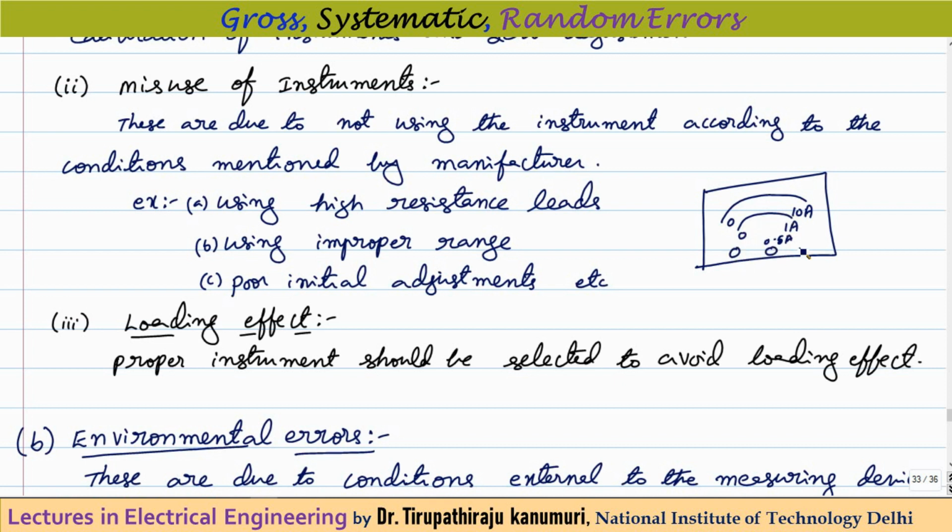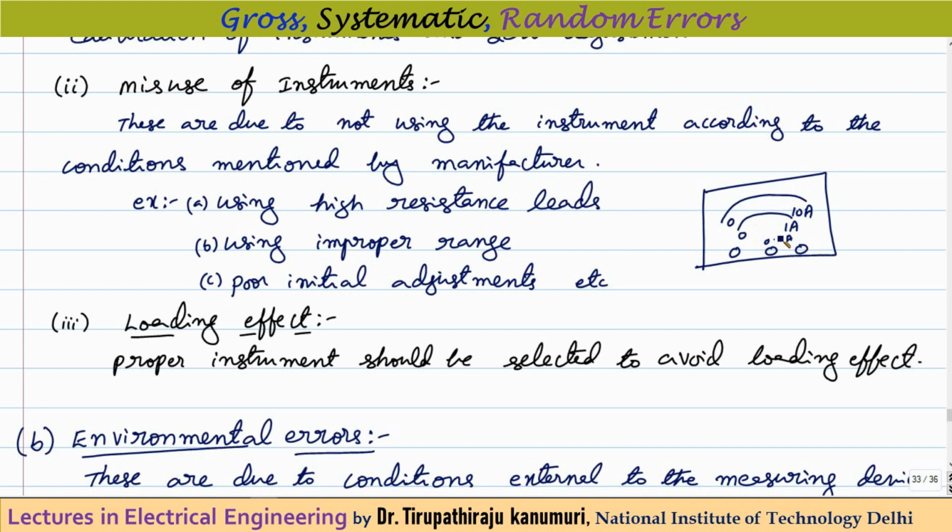Accordingly, these tappings will be provided, and we have to connect to the correct tapping. Let us assume by mistake the operator has connected to the first one, that means the 10 amperes range. In the 10 amperes range, we cannot measure 0.5 amperes properly. I have already discussed this in our previous lectures. Always the instrument should be selected such that whatever reading we want to make should be in the top 1/3 of the scale, or at least it should not be in the lower 1/3 of your scale. So he has selected it wrongly. This is called misuse of the instrument.